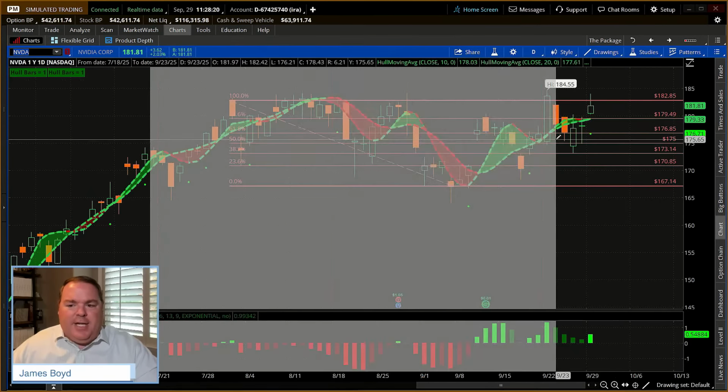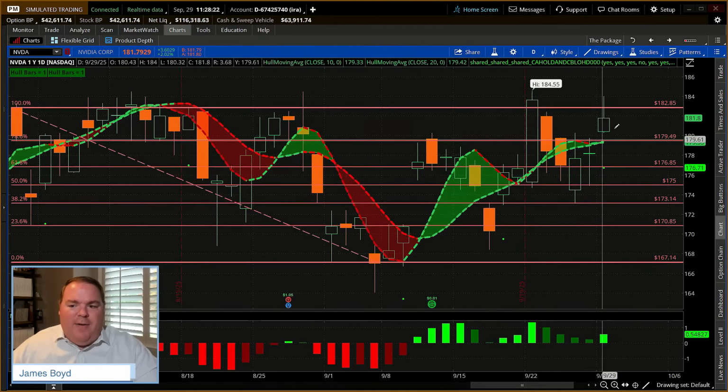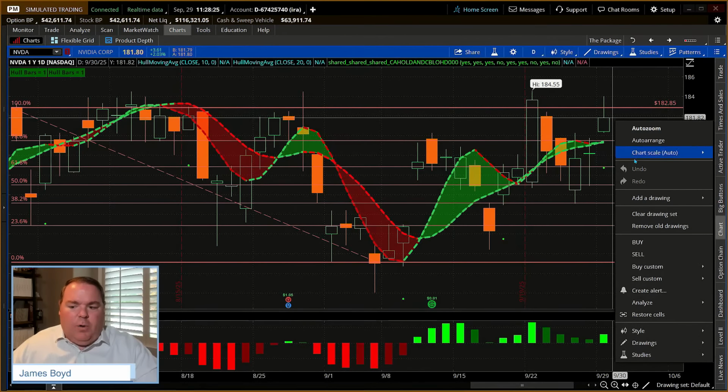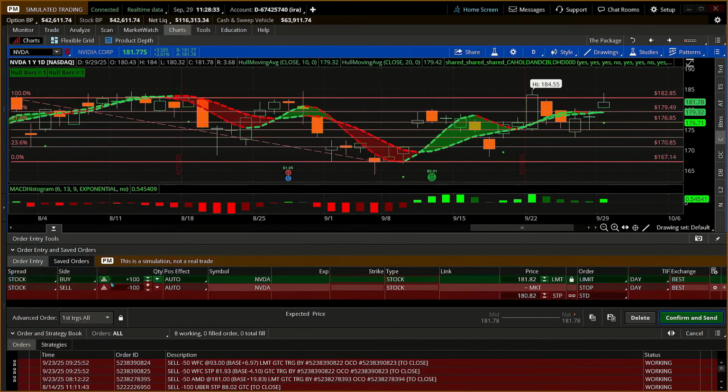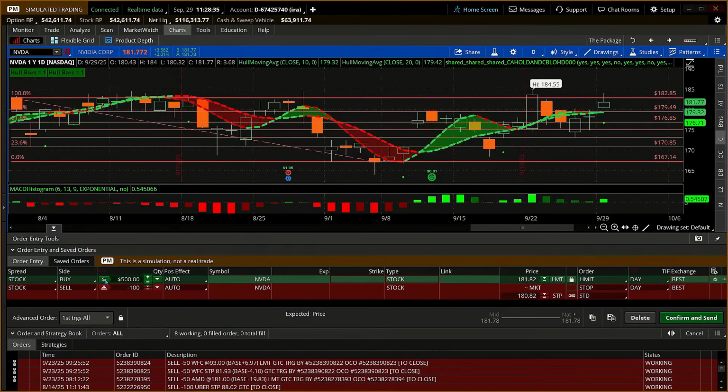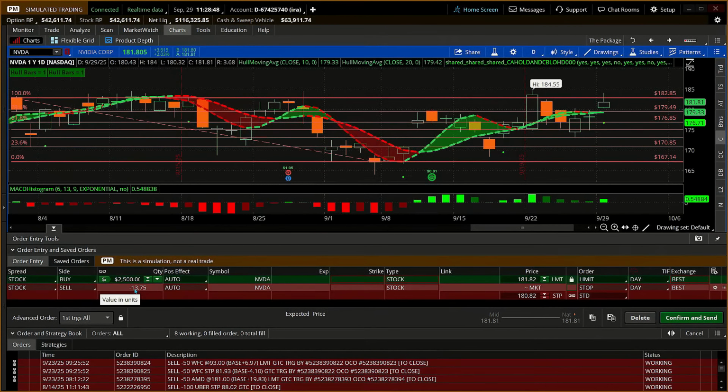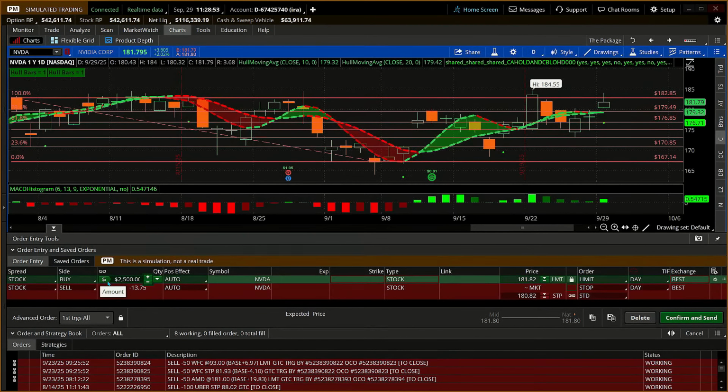And what we're going to do in this case is buy $2,500 here. We're going to right-click on the chart, buy custom with OCO. Well, let's go with stop for just a moment. If I go with stop, we're just going to say capital size. If we had a full position, 7,500, and we split that in thirds, it would be $2,500. Well, $2,500 is going to be about 13 shares, maybe 14 shares. We'll round up to 14 shares.